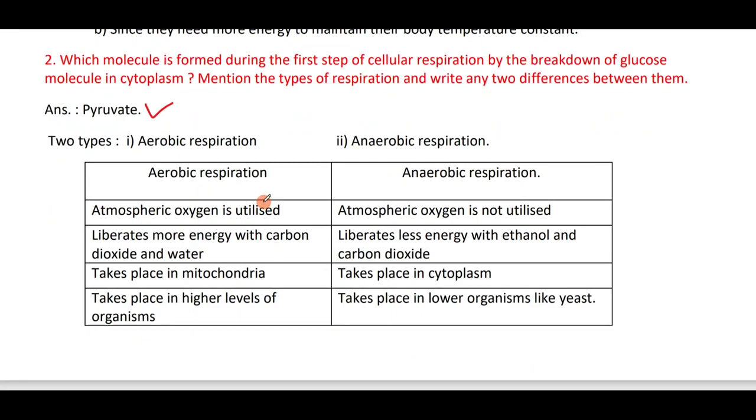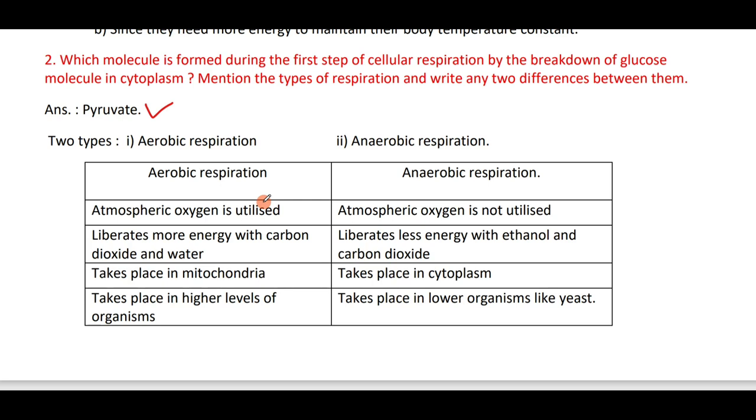Which molecule is formed during the first step of cellular respiration by the breakdown of glucose molecule in cytoplasm? During the breakdown of glucose, what is the first product we get? We get a 6 carbon molecule. Glucose is converted into a 3 carbon molecule. The first product is a 3 carbon molecule. It is called pyruvate.